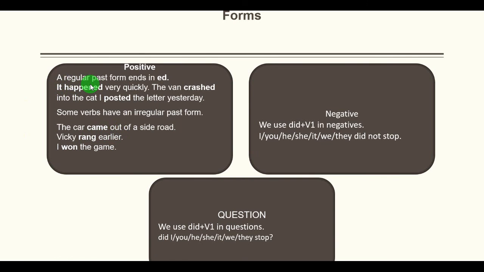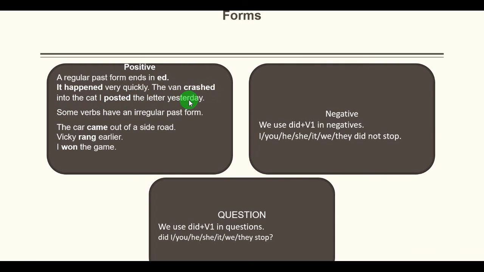So in those sentences where we use regular verbs, we'll use the ed form of the verb, and where we are using an irregular past form, we'll use the second form. Here are the examples. It happened very quickly. So you see, happened, ed. The van crashed into the cat.